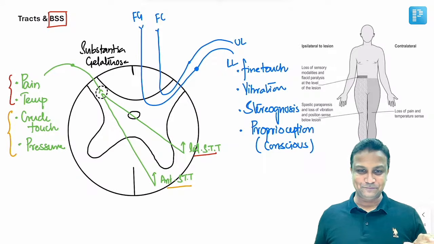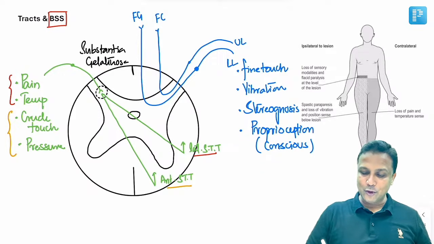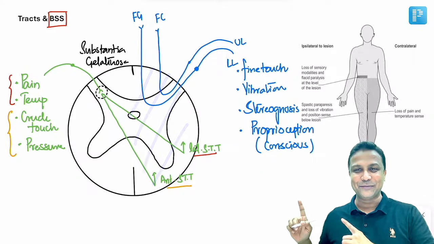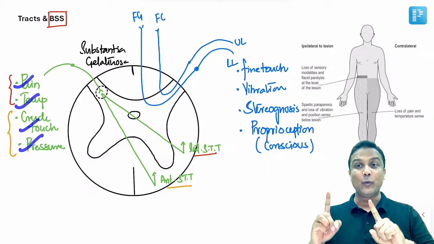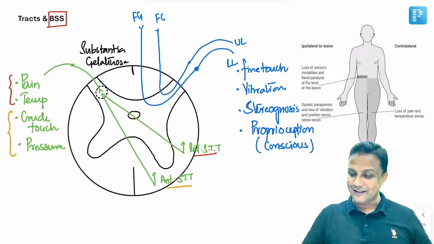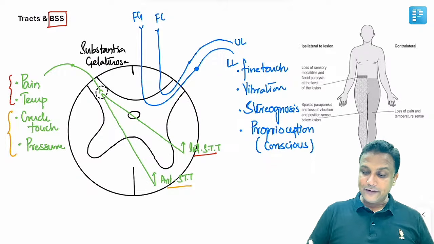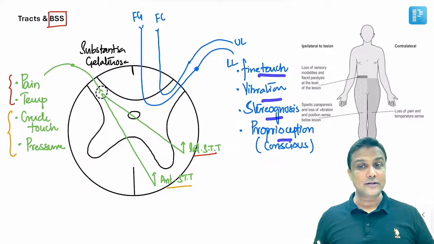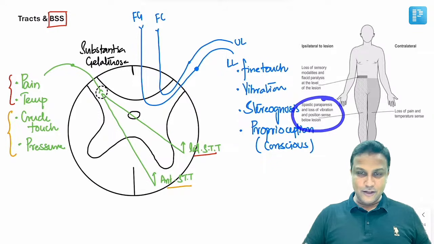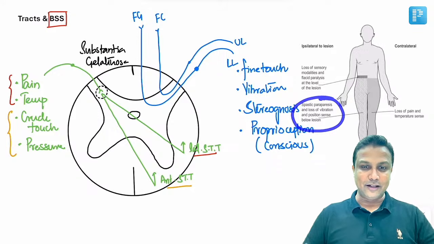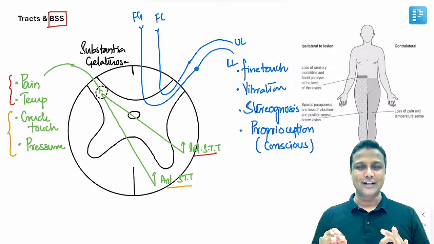If half of the spinal cord is cut, now you yourself answer me from my simple diagram here. अगर ये कट हो जाएगा तो pain, temperature, crude touch and pressure will be lost on the contralateral side. So contralateral loss of pain and temperature, whereas fine touch, vibration, stereognosis and proprioception will be lost on the same side. So ipsilateral loss of vibration, position sense and everything. And if you see this combination here, of course, the person is suffering from Brown-Sequard syndrome.